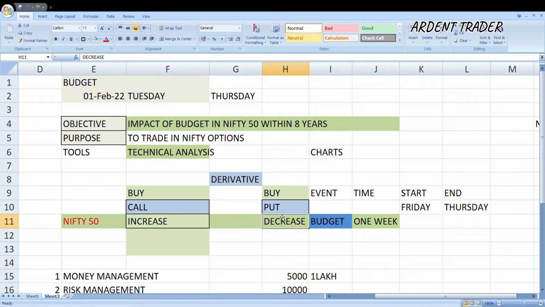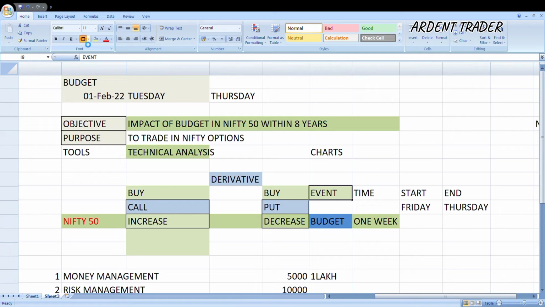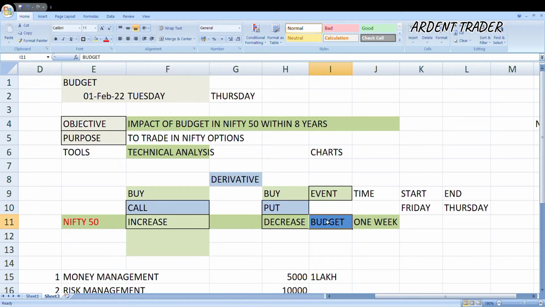So there are many factors, and one of the most important factors which affects the Nifty 50 is events. Event can be budget. So budget is one of the most important events which will affect Nifty 50. Since this budget is on 1st February, that is on Tuesday, we would like to know whether this budget has increased or decreased Nifty 50 within the last 8 years. That is what we want to see.